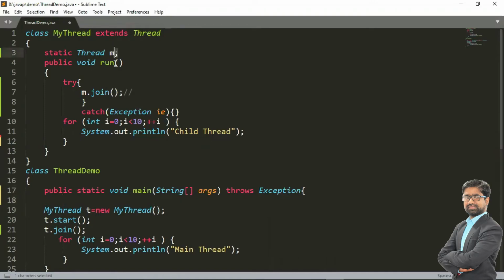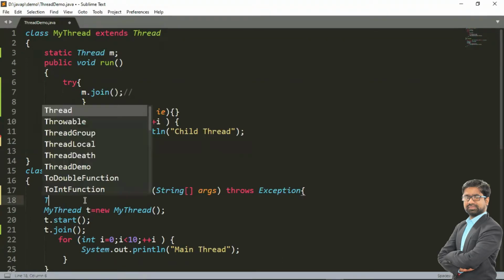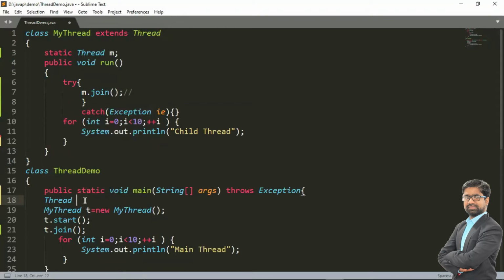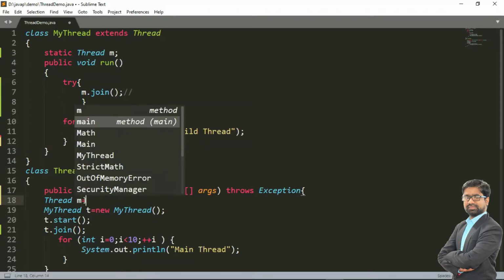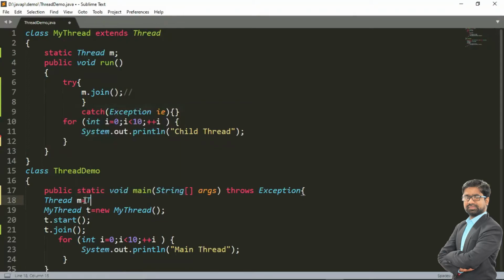That's why we can use m as the main thread in the child thread. How can we do that? Just create a thread object m, and assign Thread.currentThread(). What is my current thread? My current thread is the main thread, which I have assigned to m.